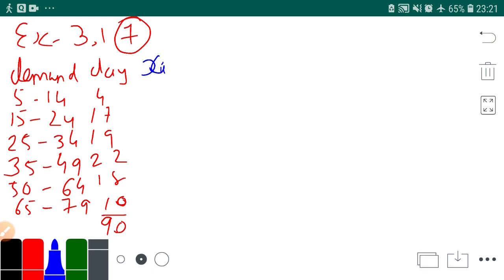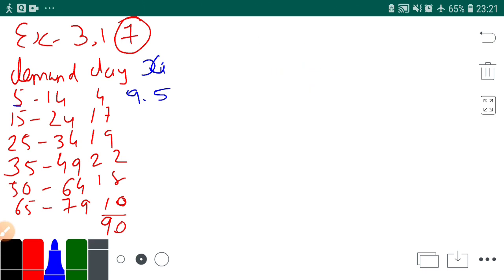How do you find the xi? Mid value of 5 and 14, that is 14 plus 5 upon 2, which is 9.5.